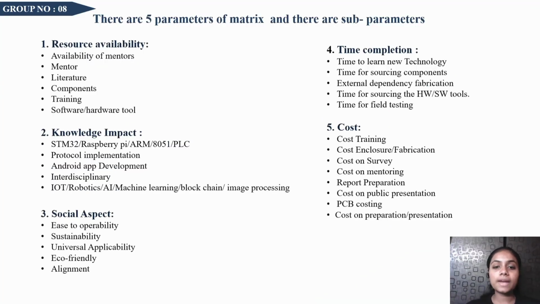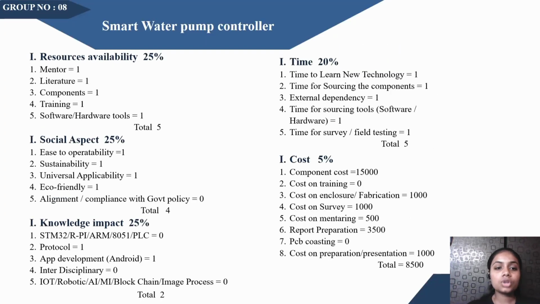So here are the 5 parameters and sub-parameters of the matrix table. First, resource availability. Second, knowledge impact. Third, social aspect. Fourth, time completion. And fifth, cost. So according to the first project, smart water pump controller, we have given 0 or 1 mark according to the sub-parameter and written the total over here. So the total cost for this project is 8,500.